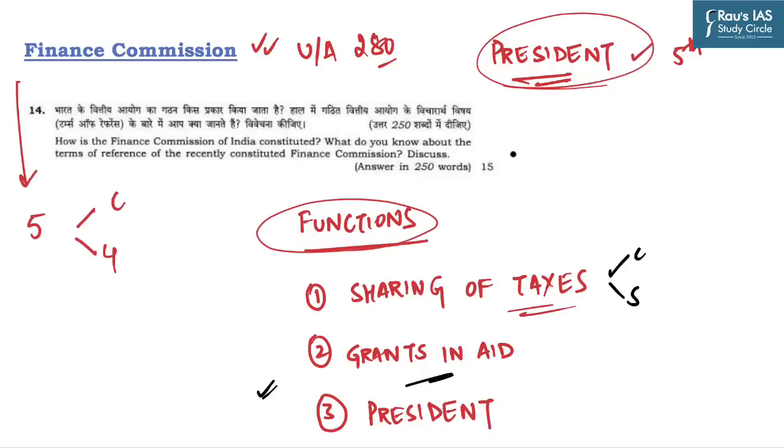The Finance Commission plays an important role in the financial management of the country, and UPSC in 2018 directly asked a question on the Finance Commission, how it is constituted and what you know about the terms of reference. One should be aware of the key aspects associated with the Finance Commission.